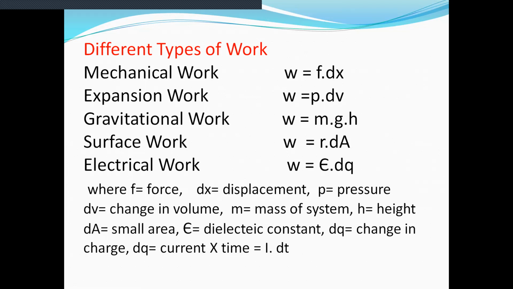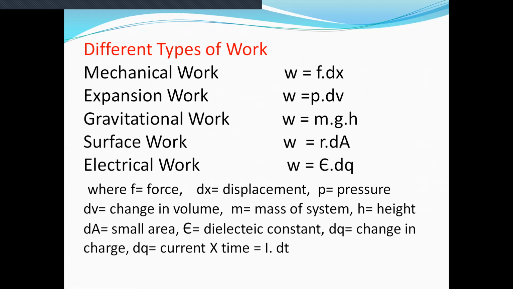Now surface work. Surface work is given as W is equal to R into dA, where R is surface tension and dA is small area. So this is the surface work. That is, surface work is given as W is equal to R into dA, where R is surface tension and dA is small area.